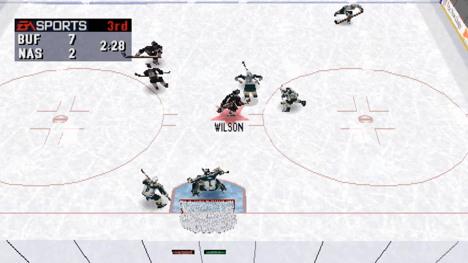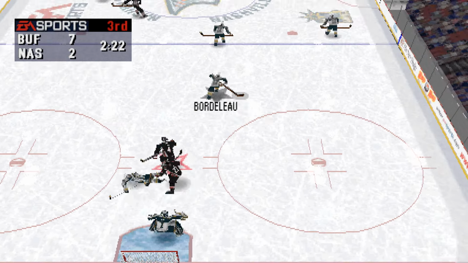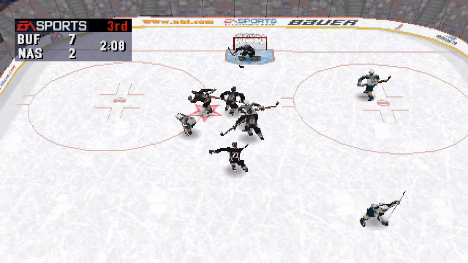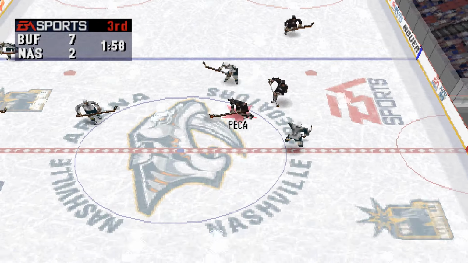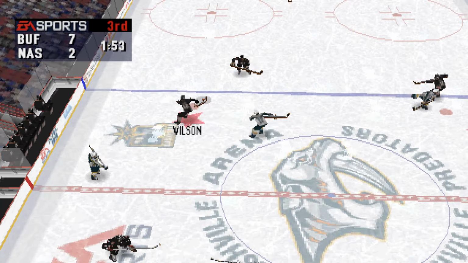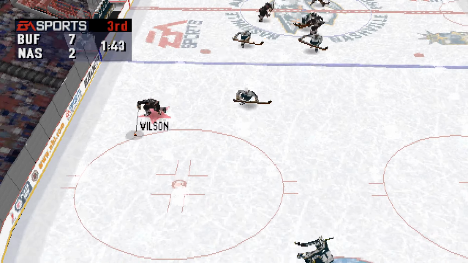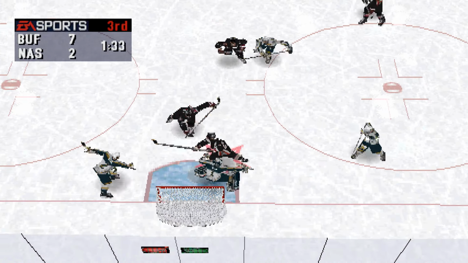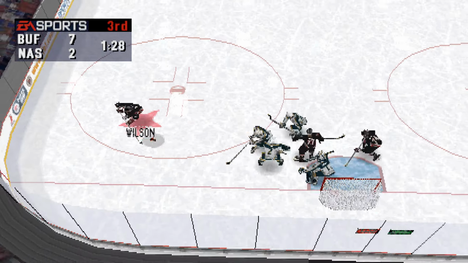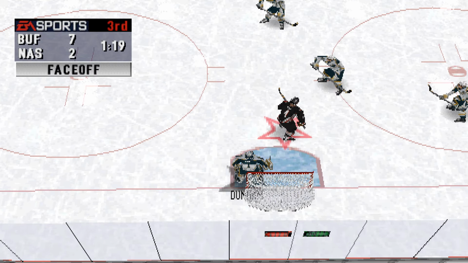Bordelot passes it across. Belted and knocked down by Pekka. To Achinum. Time runs out on the penalty to McKee. To Shannon. Shannon was knocked down by Achinum. To Wilson. To center. Wilson to McKee. Great hit! Wilson to the net. Dunham made the save. Buffalo with a commanding lead in this one.